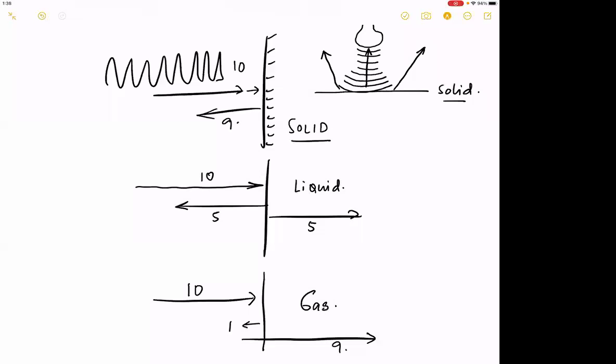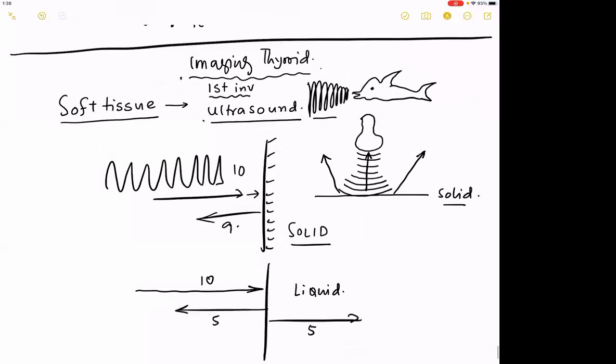Now with this working knowledge, this is how a bat or a dolphin catches a fish, or a bat can go to a fruit. This is exactly the basic mechanism that we use for something called an ultrasound in the human body. If you have understood this way, I'm very happy. The first thing is to understand the concept. Please remember, the first investigation that we do for a soft tissue is an ultrasound.